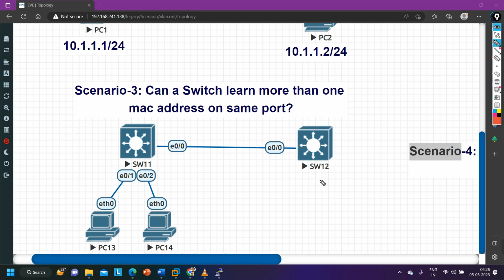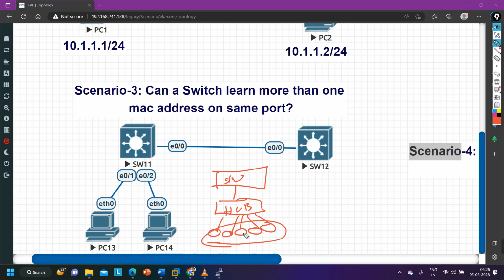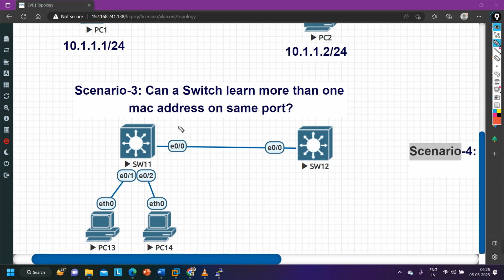Because suppose your scenario can be like this also, that this is a switch and this switch is connected with one hub, let's say, and this hub is connected with lots of PCs. So the switch will learn all the MAC addresses of all PCs on this single port, yes or no? That means a switch can learn multiple MAC addresses on the same port. So this is a very easy scenario, but a few people are saying no in the interview. So make sure, guys, a switch can learn more than one MAC address on the same port.